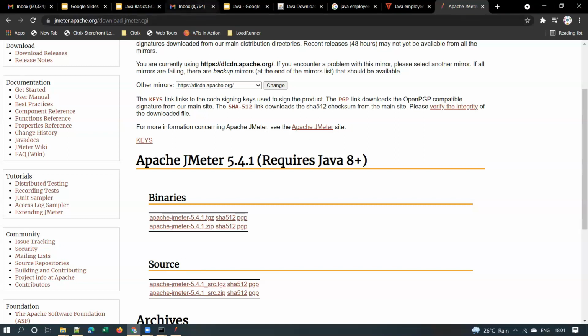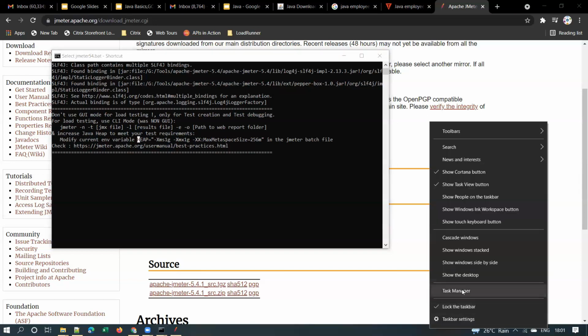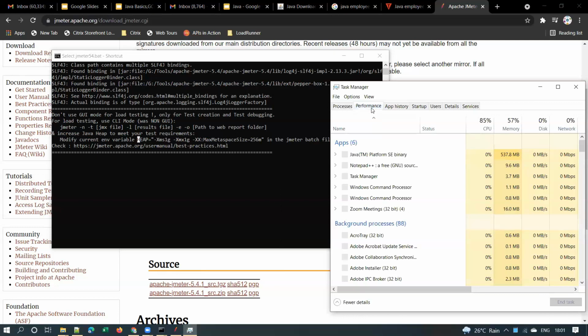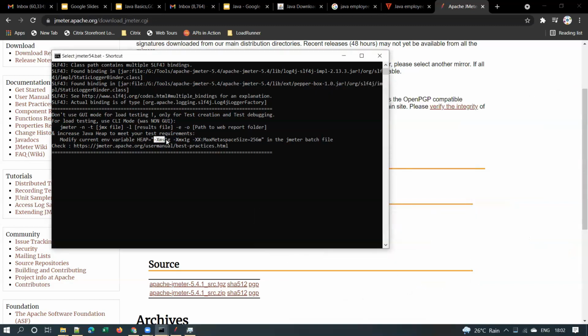If you observe this JMeter console, you see something here: modify current environment variable heap is equal to. So what is meant by heap here? Out of the total memory available on my system, let me show you, this is the total memory available, 16 GB of RAM. Out of this total RAM, 1 GB of memory will be allocated for JMeter by default.